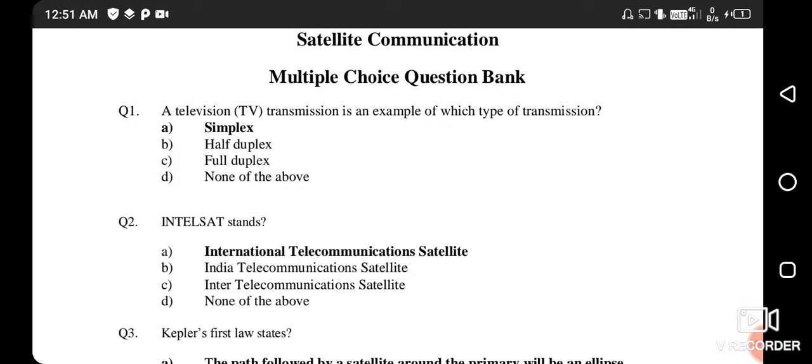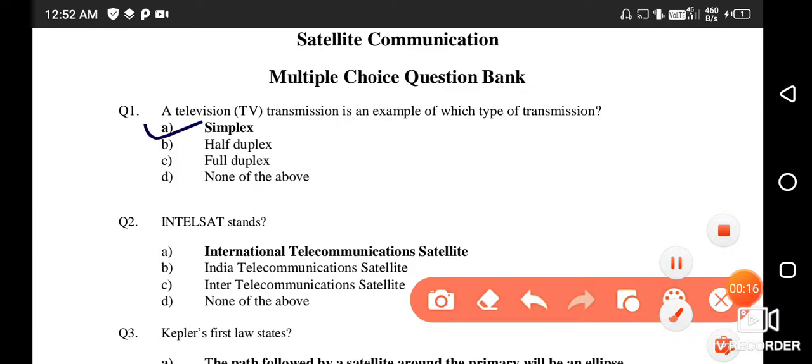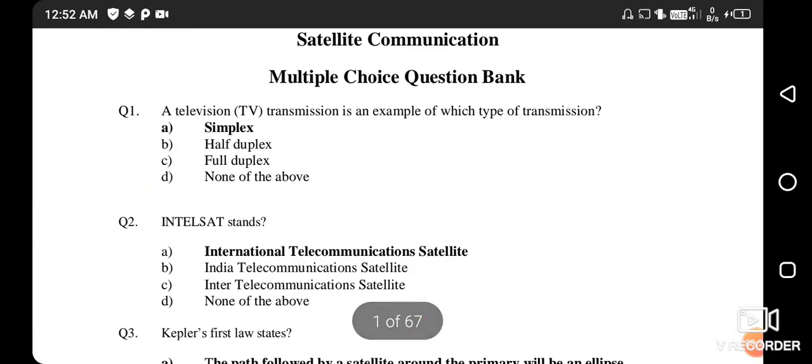So let's start with the first question. A television transmission is an example of which type of transmission? The right answer is option A, simplex. It is an example of the simplex transmission technique.